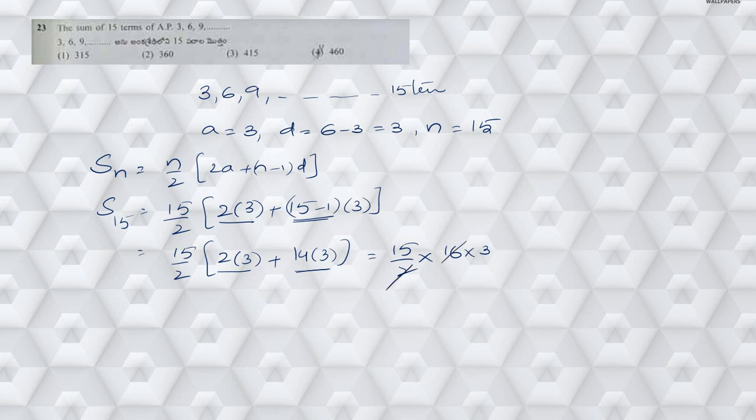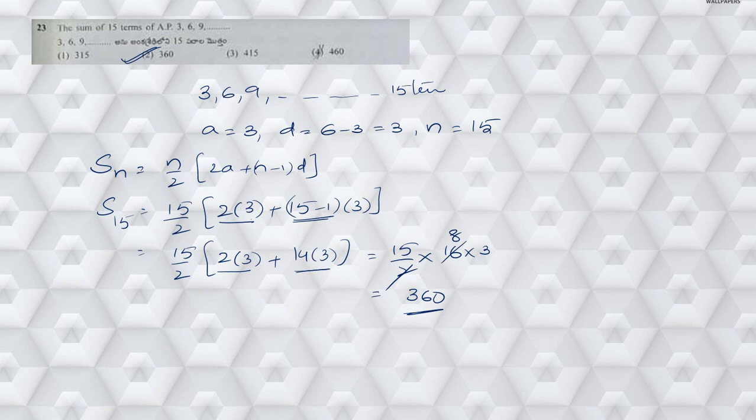Now in the 2 table, I can cancel it out 8 times. So 15 8s are 120. So 120 means 12 3s are 36, so we can write it as 360. Hence the answer is 360.